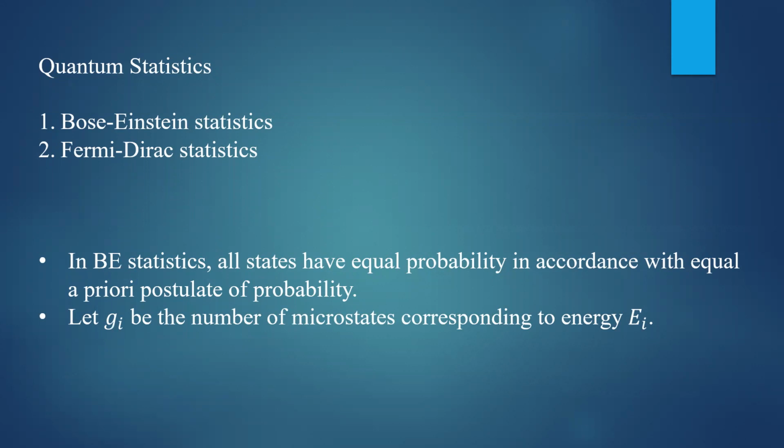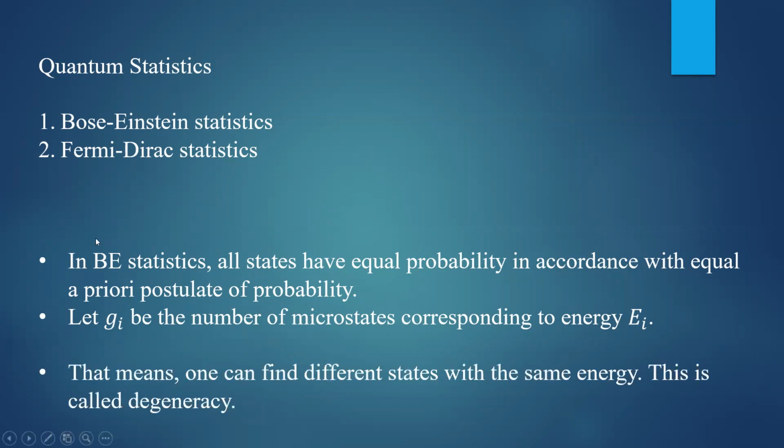Let Gi be the number of microstates corresponding to energy Ei. Let us take i as one macrostate. In that macrostate, there are Gi number of microstates corresponding to the energy Ei, where Ei is the energy of the ith macrostate. So here it means that for a given macrostate, you can find different microstates of the same energy.